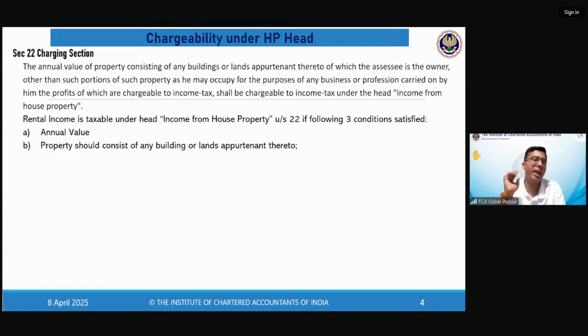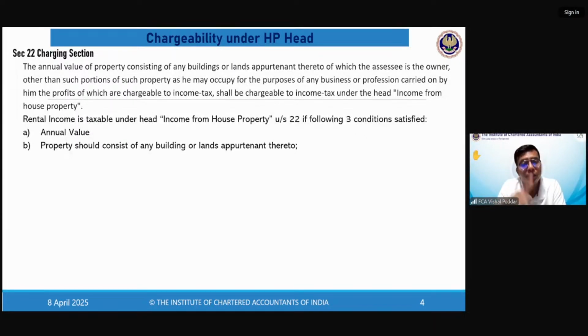If you only have land, which we call vacant land, not part of any building. You have many spaces, like during Navaratras, the Dandiya programs are organized on these open spaces. Or many of these shows or exhibitions are organized there. Or during the summer seasons, you will find circuses in many places. They are again on these open lands, which are not appurtenant to any building.